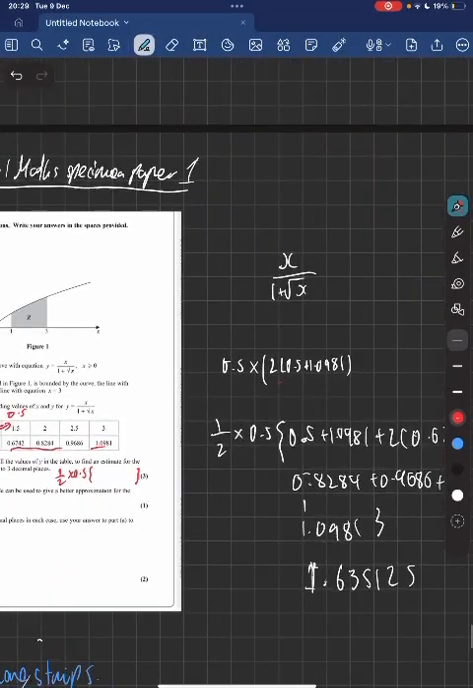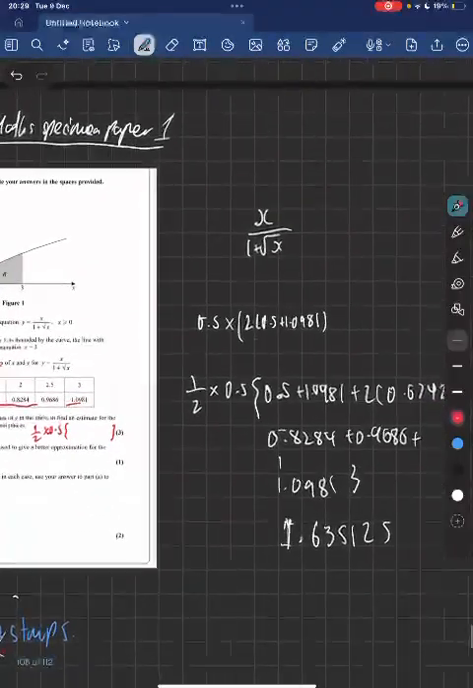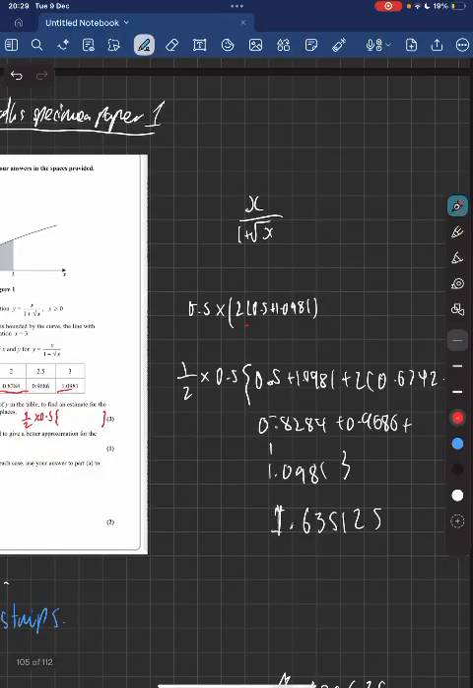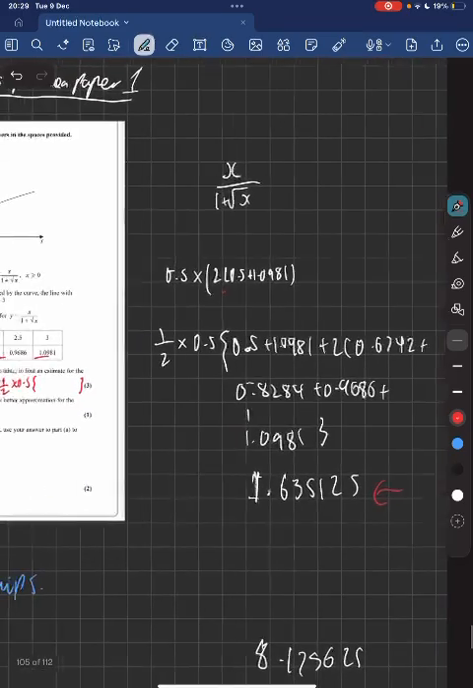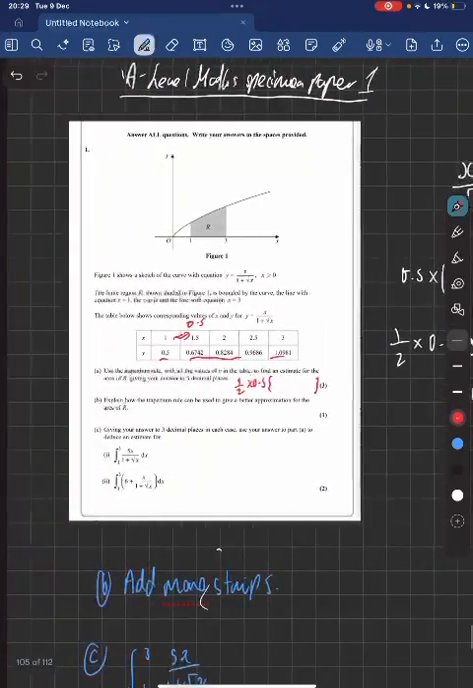0.5, so 1 times 0.5, 0.5 at 1.0981, and then add 2 times the middle values, and it'll give you this 1.635125. Okay, so how can you check that that actually makes sense? Well, use your calculator and see.